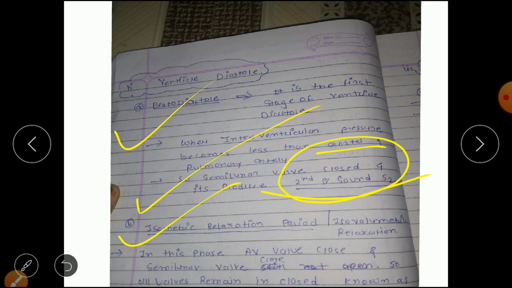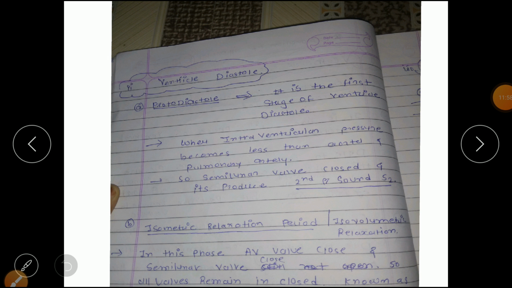Then the isometric relaxation period. Same as isometric contraction, but in this phase the ventricles are in the relaxed stage, and the pressure in the ventricles is decreased, so that is known as the isometric relaxation period. It is also known as isovolumetric relaxation. In this phase all valves are closed, the AV valves and the semilunar valves, but the difference is that the pressure in the ventricles is decreased, so that's why it is known as the isometric relaxation period.